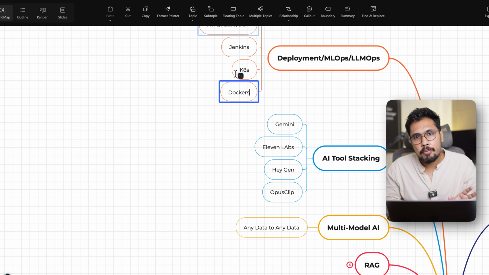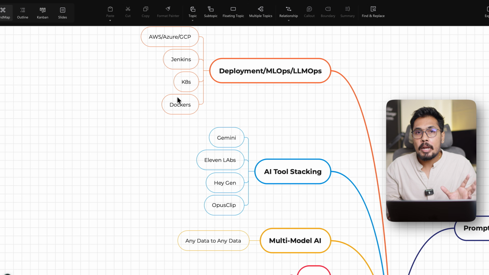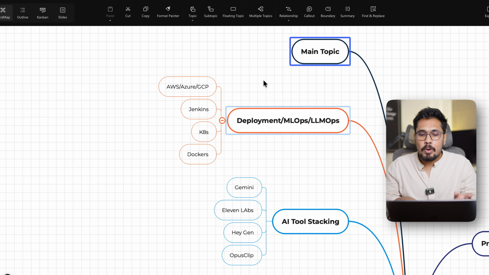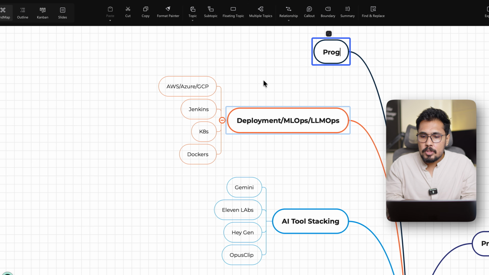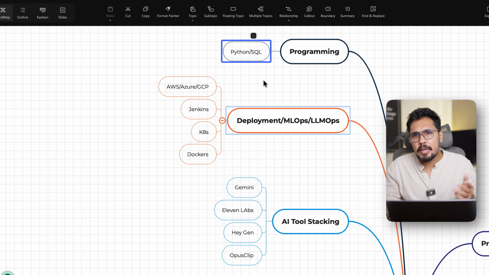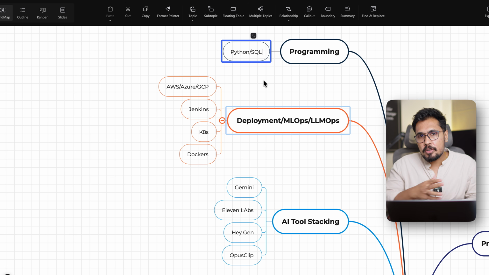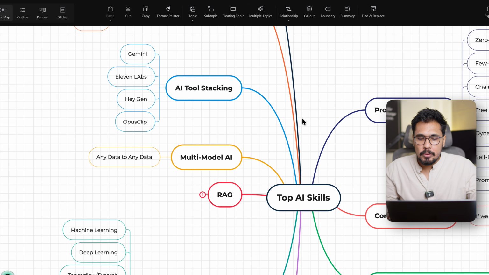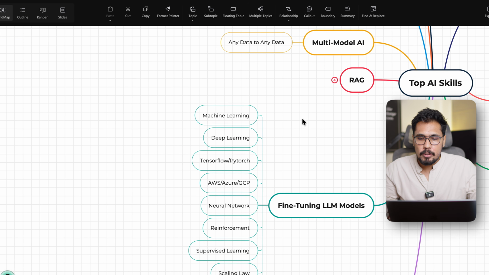So again, this is not for productivity people. This is for developers. If I want to be an AI developer or agentic AI developer, then these are the kind of skills you are learning. And apart from it, you need to master one more thing called programming. You need to be good with Python or SQL. This is mandatory if you are getting into the space of agentic development. So learning Python and SQL plays a crucial role. Now these are the kind of skills which you need to learn.